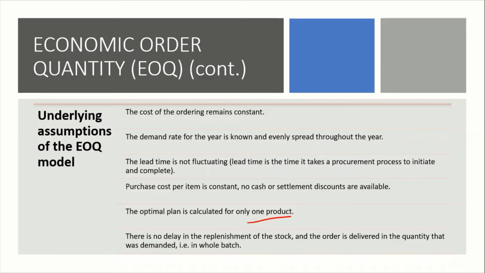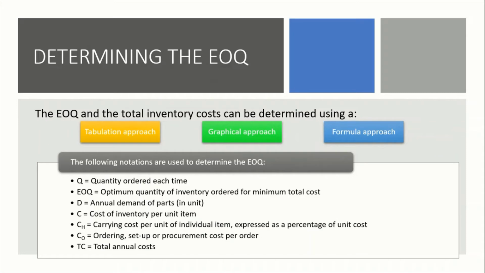Okay, so these are the assumptions for EOQ. To determine EOQ, there are three approaches: tabulation, graphical, and formulation. So these are the notation for the EOQ. When the formula is shown, you will understand. Lucky for you, for this syllabus, you only have to do the formula approach, but I'll show you the tabulation and graphic approach for extra knowledge.